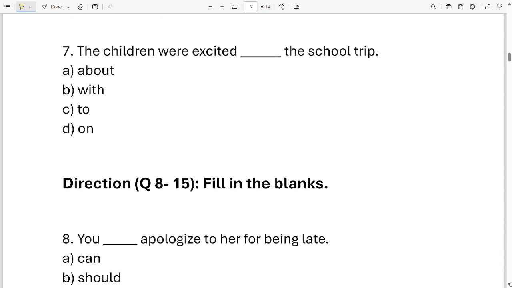The children were excited, dash the school trip. Now, which word should I fill in this blank? Options are about, with, to, on. Which one is the correct option? Those who are saying option A are absolutely right. Well done. The children were excited about the school trip.